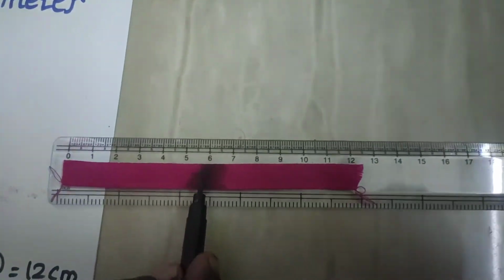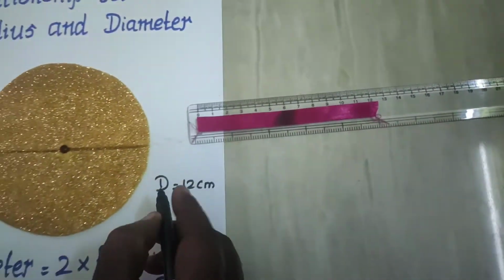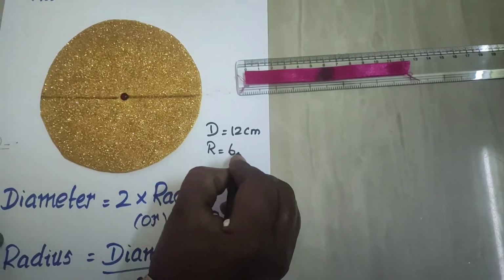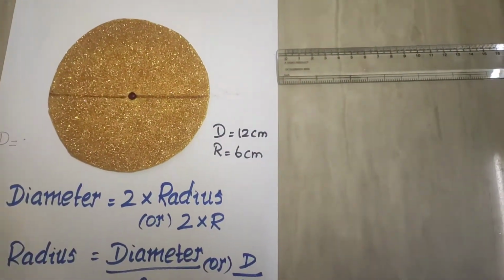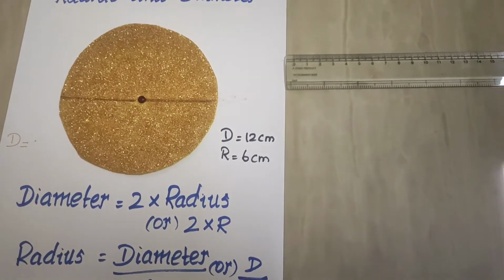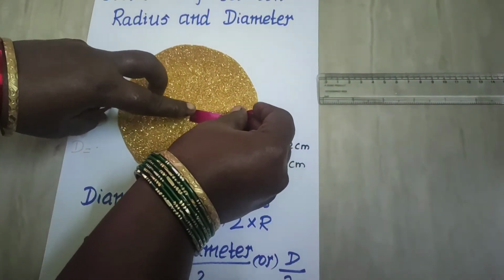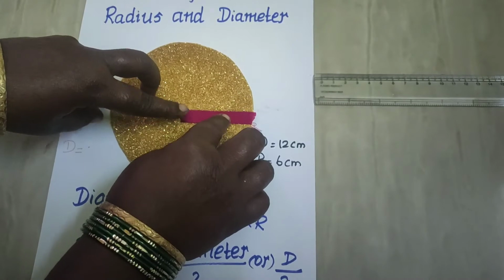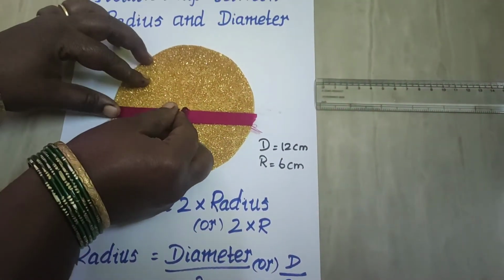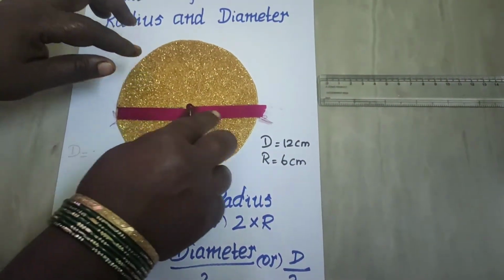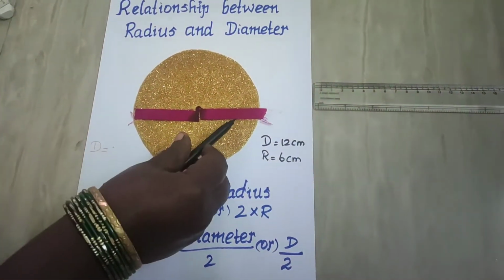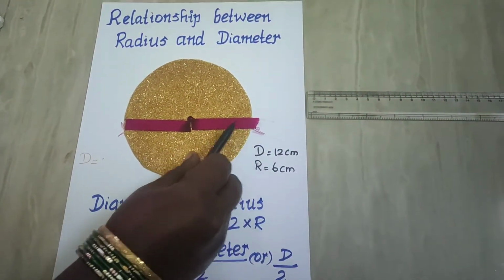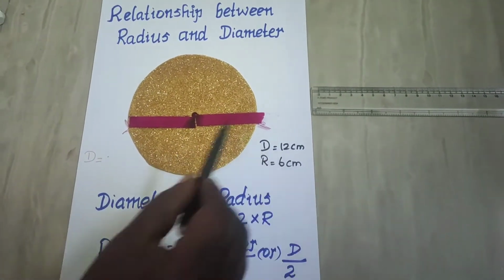If you divide, what is the measurement? It is 6 centimeter. That is your radius, 6 centimeter. Now let me cut this part. Now you see, this is your radius. These 2 radii make a diameter. So this is 6 centimeter and this is also 6 centimeter. Together the diameter is 12 centimeter.